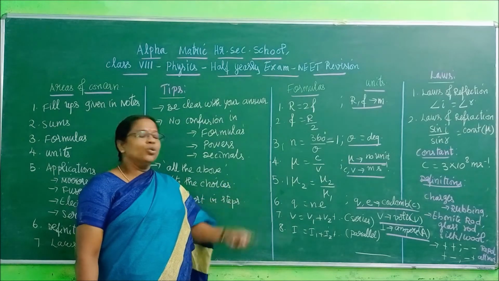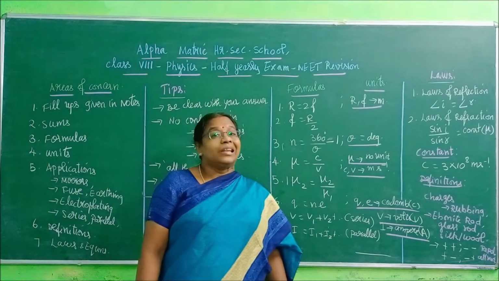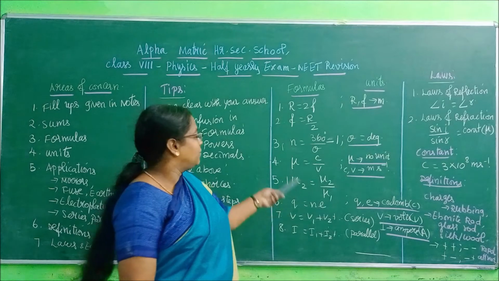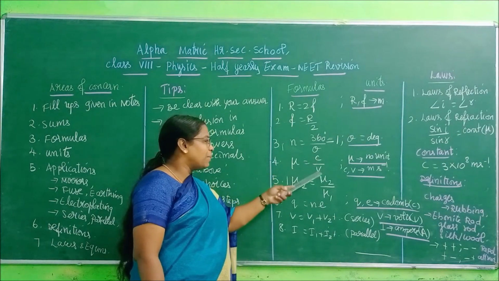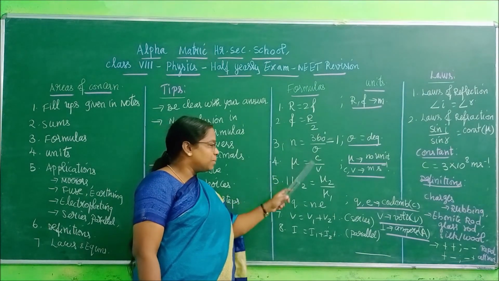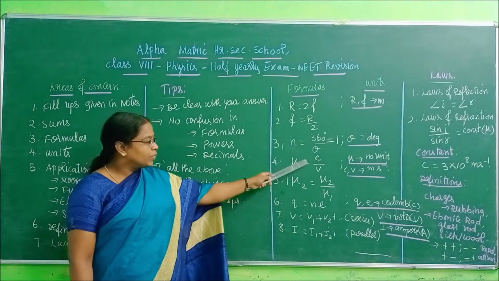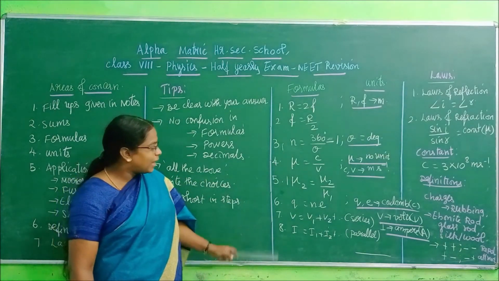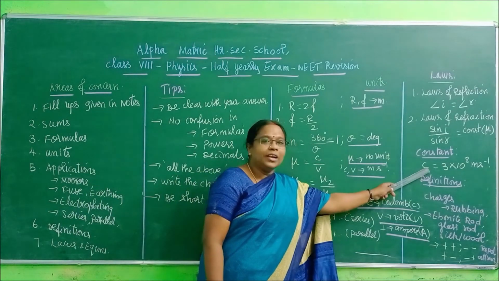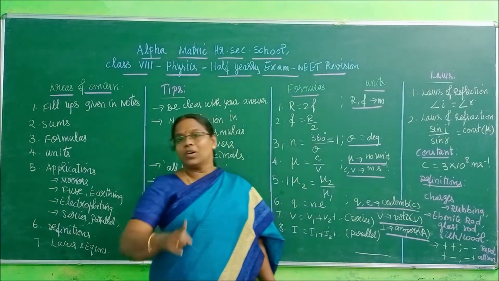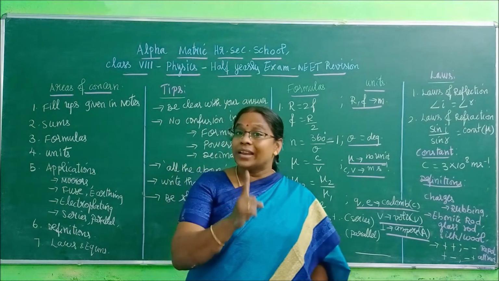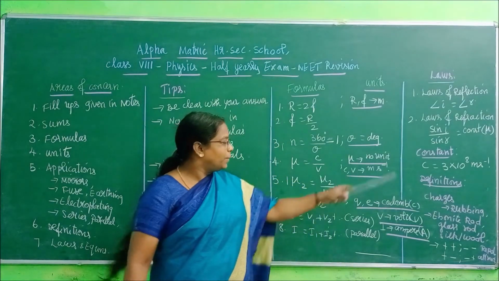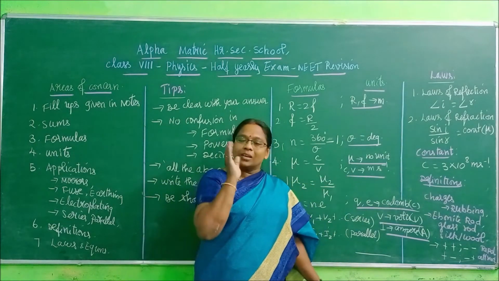Right? Then mu. What is mu? Refractive index. Refractive index is equal to C by V. Mu is equal to C by V. What is C? It is the speed of light in air. So that value I have written here. It is a constant value. It won't be given in the question. We underline this point. The value of C won't be given in the question. You only need to know it.